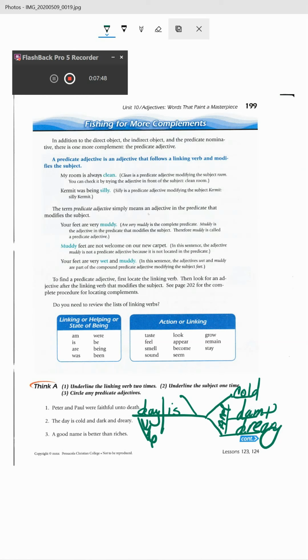A good name is better than riches. All right. So a good name is better. Name is the subject. Is the verb. And better is our predicate adjective. Than riches. Almost sounds like a prepositional phrase, but I don't think it is. Can't remember what it is, though, now that I'm thinking about it. It's making my brain work hard.